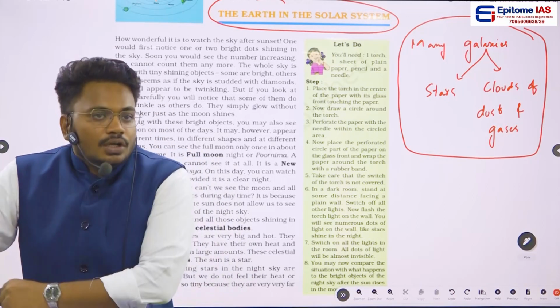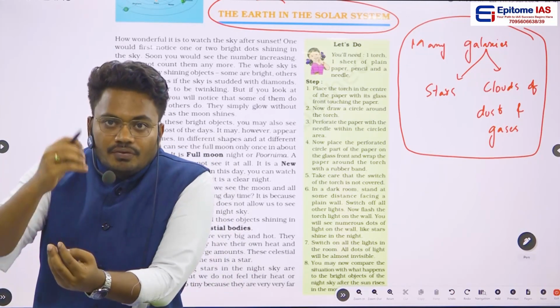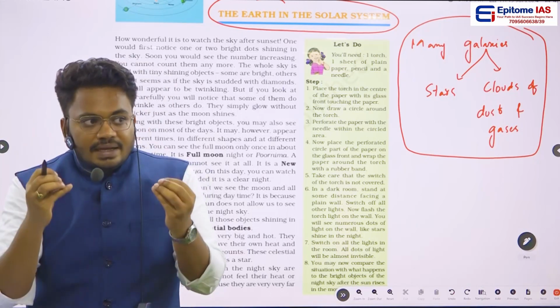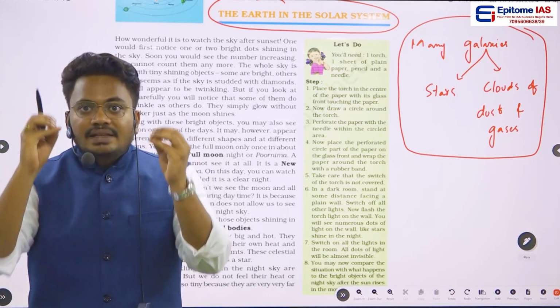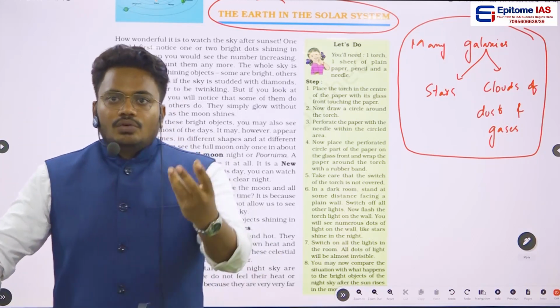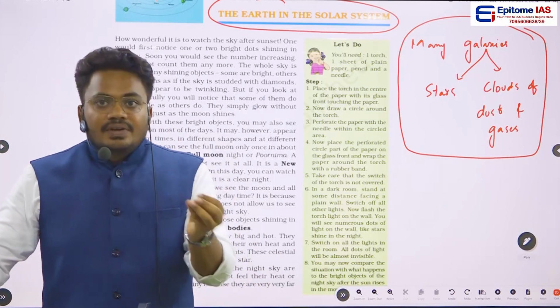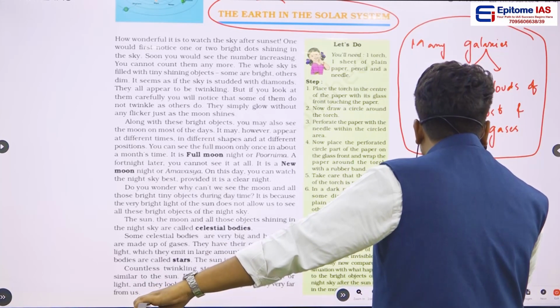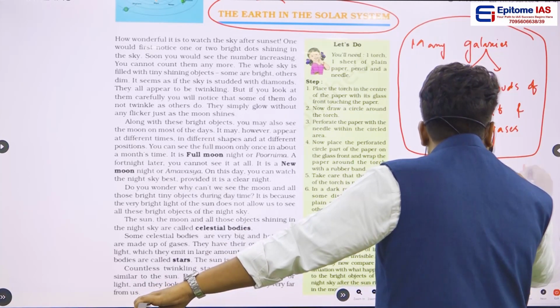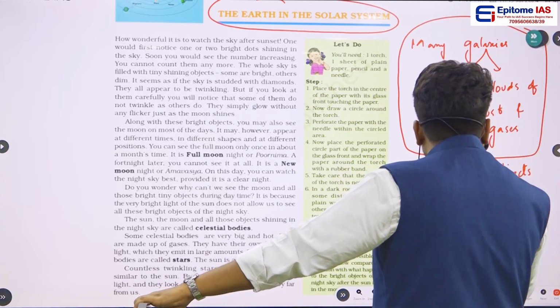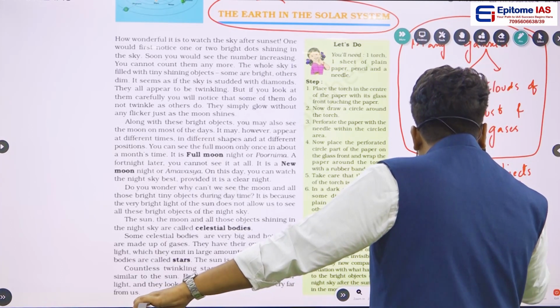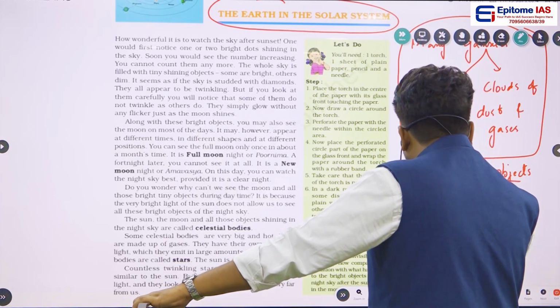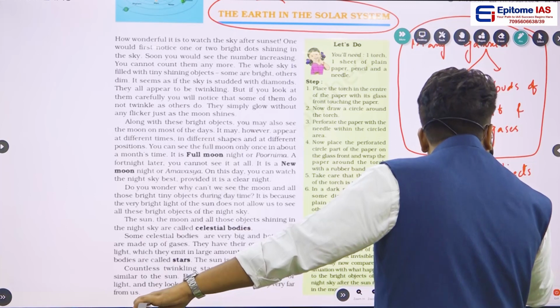If you see the sky at night after sunset, you will be observing that there are many shining objects. We can divide these shining objects as brighter and dull objects.